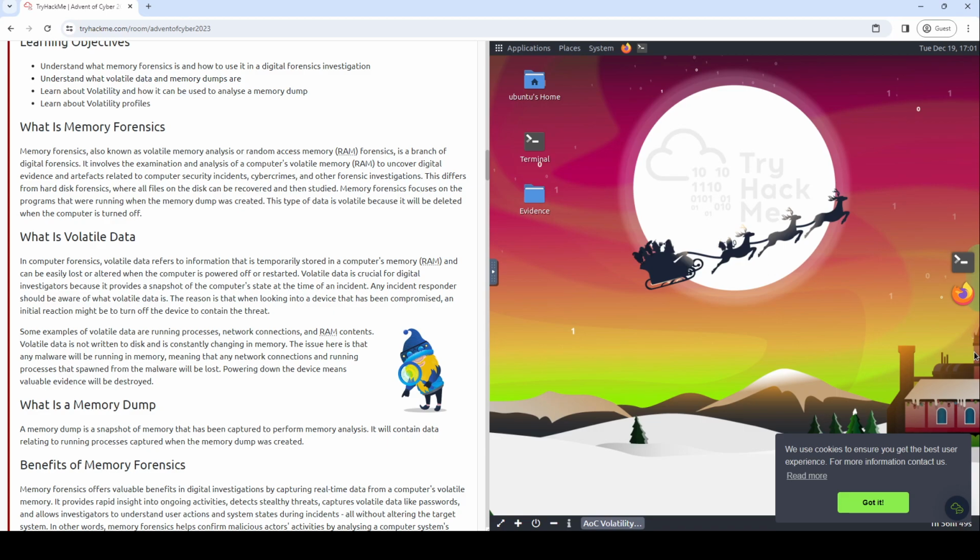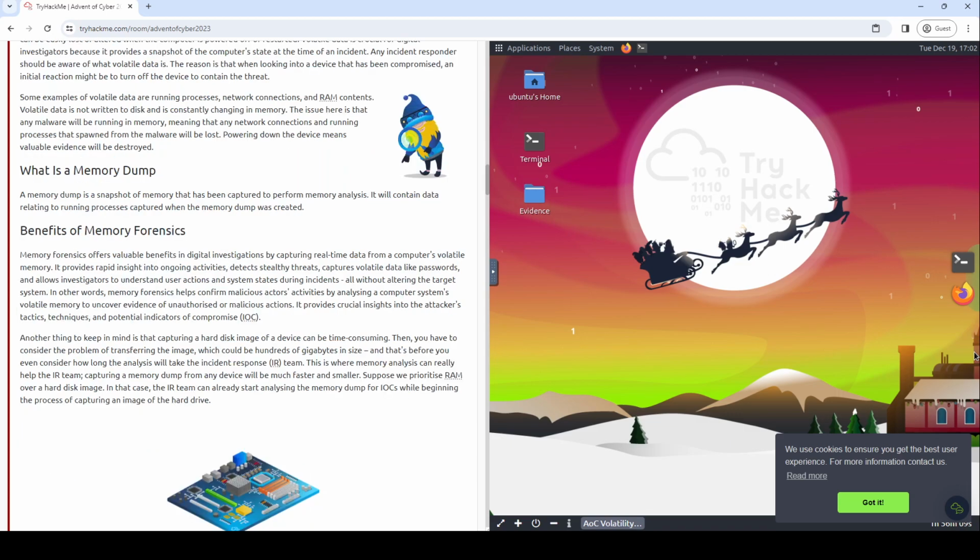Volatile data is not written to a disk and is constantly changing in memory. The issue here is that any malware will be running in memory, meaning that any network connections and running processes that spawned from the malware will be lost. Powering down the device means valuable evidence will be destroyed. What is a memory dump? A memory dump is a snapshot of memory that has been captured to perform memory analysis. It will contain data relating to running processes, captured when the memory dump was created.